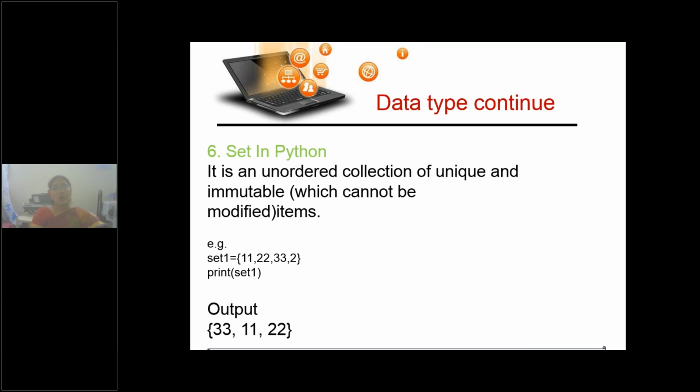A set is an unordered collection of unique items which cannot be modified, you can just retrieve. So set equal to 11, 22, 33, and if 22 is repeated twice, the output will show only 33, 22, 11 once each. It is an unordered collection, so you need not worry about the order in which it is displayed.